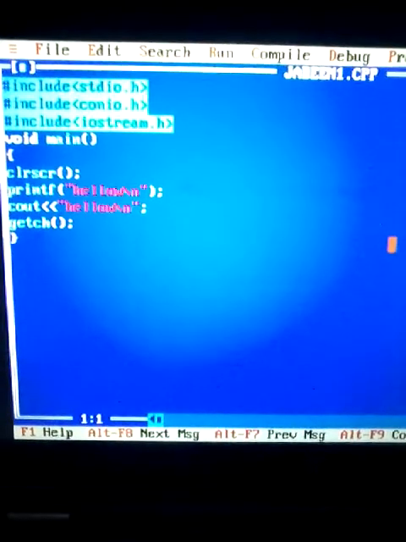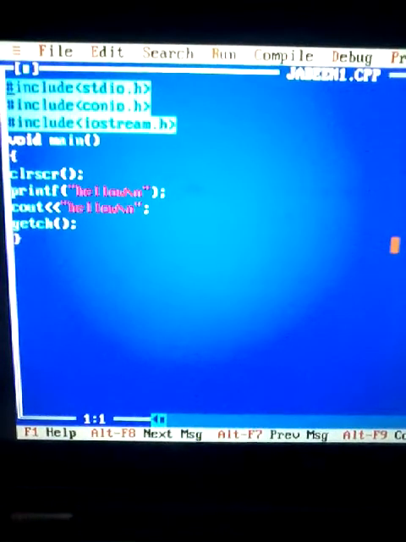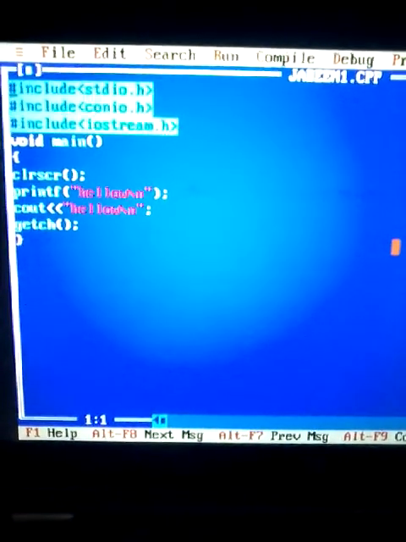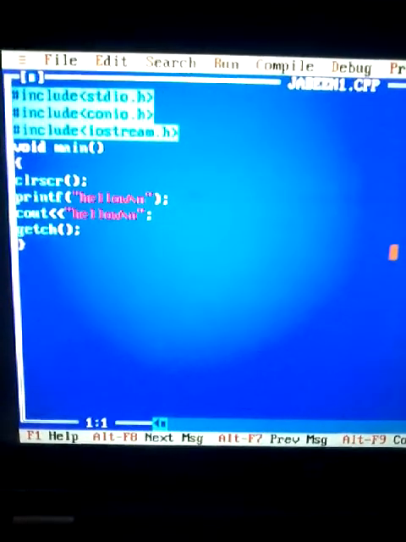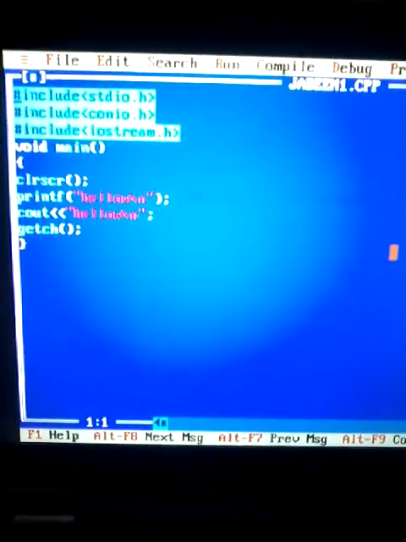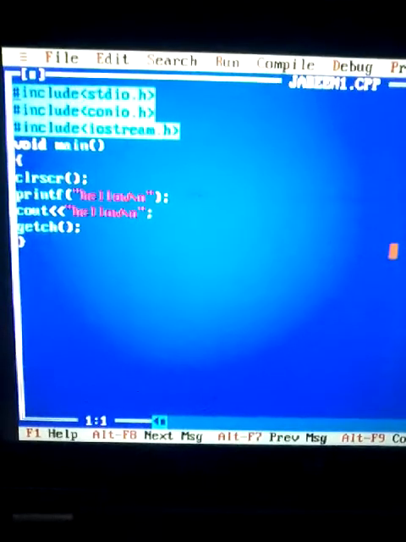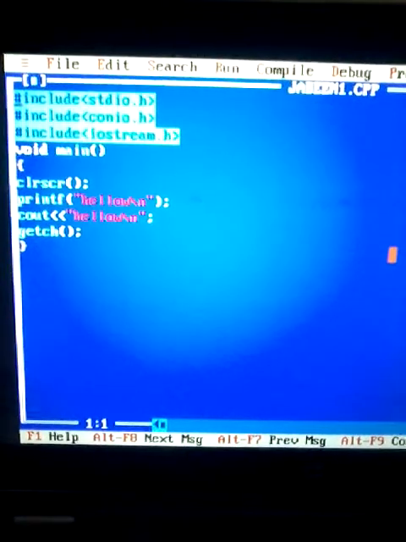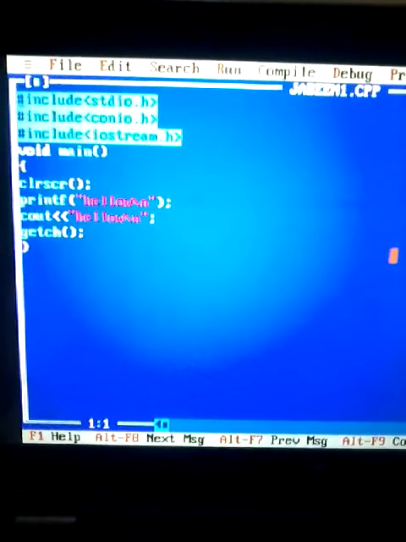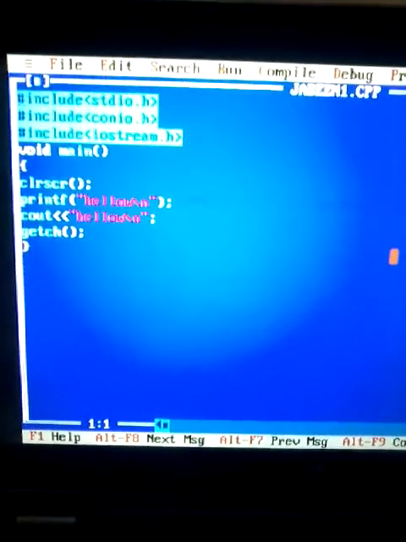Now let us see execution using Jabin Programming Language 1. I have double clicked on C or C++, that is Turbo C software, and opened a new file and named it as Jabin1 and saved as jabin1.cpp and typed this program.